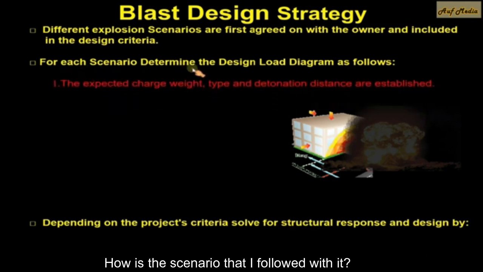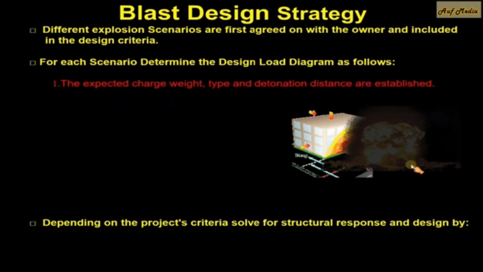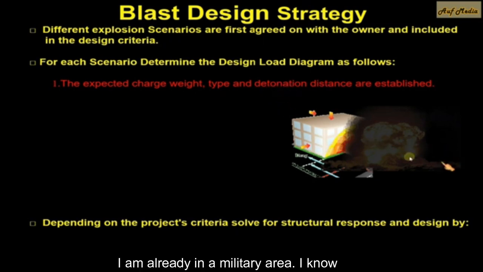What is the scenario that I follow? For example, I know that it is a surface blast, that is a car that explodes on its own. I set a maximum, so I know the weight of my explosive shipment, or it is specified. The car's weight is removed and its material, and I know its type, the type of detonation that I will design for. That is, this country is known for the possibility of an explosion in it, especially if I design a building in a military area. I am already in a military area.